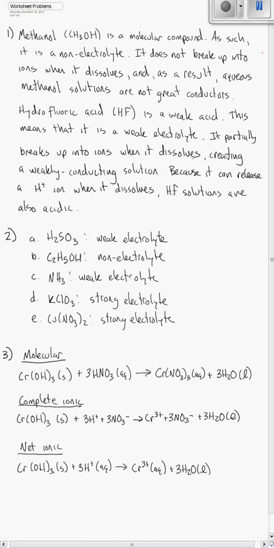Okay, let's have a look at these worksheet problems now. So the first problem on the worksheet basically says that when you try to dissolve methanol, you have a solution that's really weakly conducting or non-conducting to electricity. And when you try to dissolve hydrofluoric acid, or HF, you get some sort of solution that's slightly acidic and that is again weakly conducting, so not a very strongly conducting solution. So when we're talking about conducting, we're talking about the ability for electricity to flow through something.